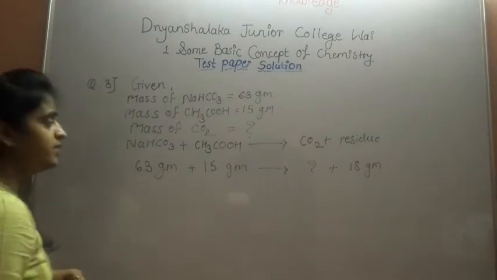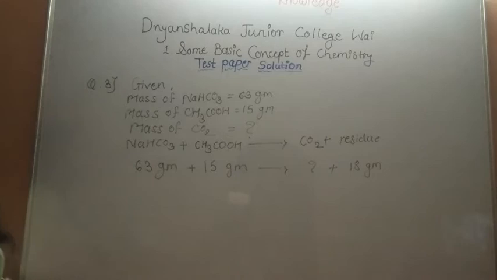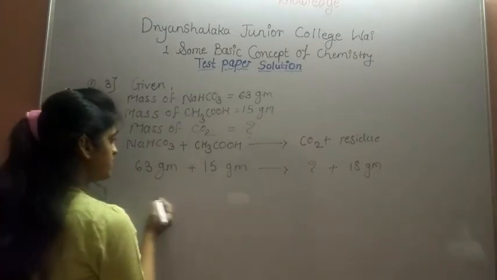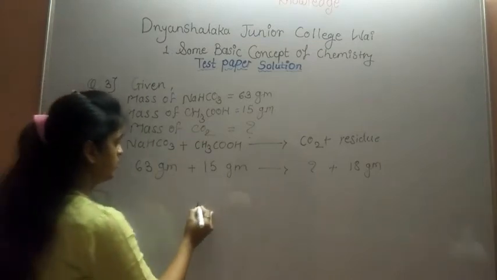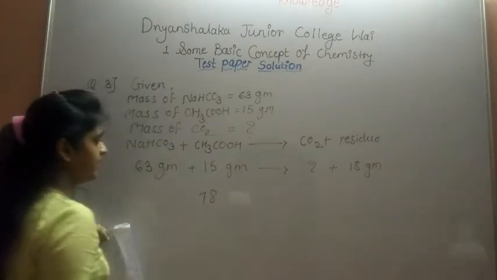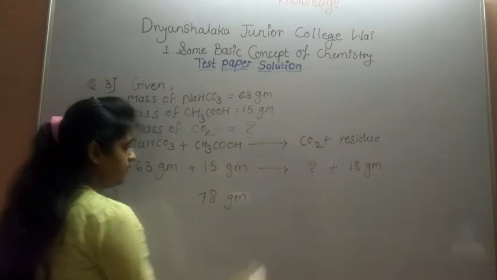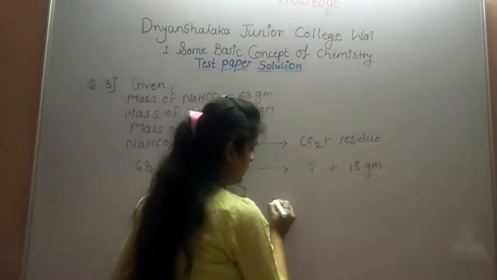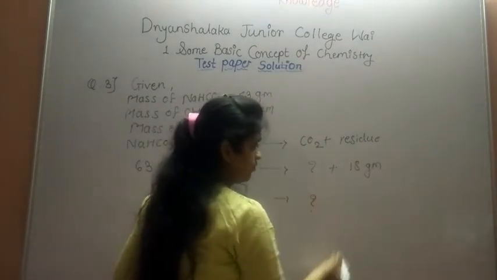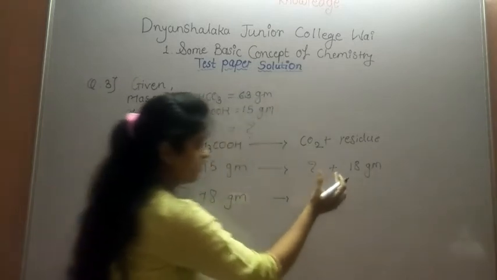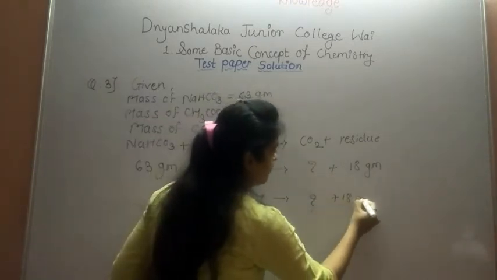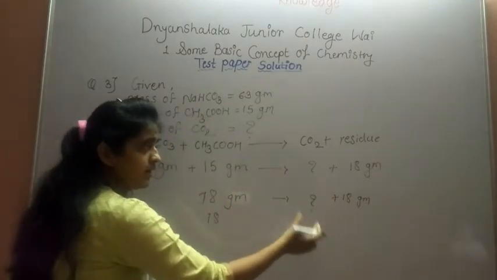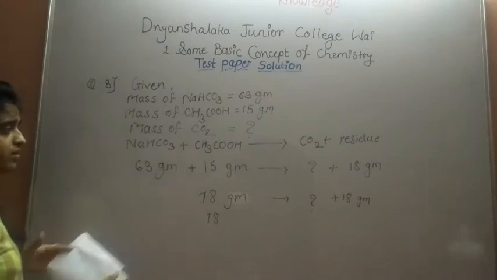So as in the last example, by the law of conservation of mass, the sum of masses of reactant is always equal to the sum of masses of product. So 63 plus 15, we get 78 gram, the mass of reactant. We calculate the mass of CO2 plus 18 gram of residue. So this plus 18 we shift to the left-hand side.